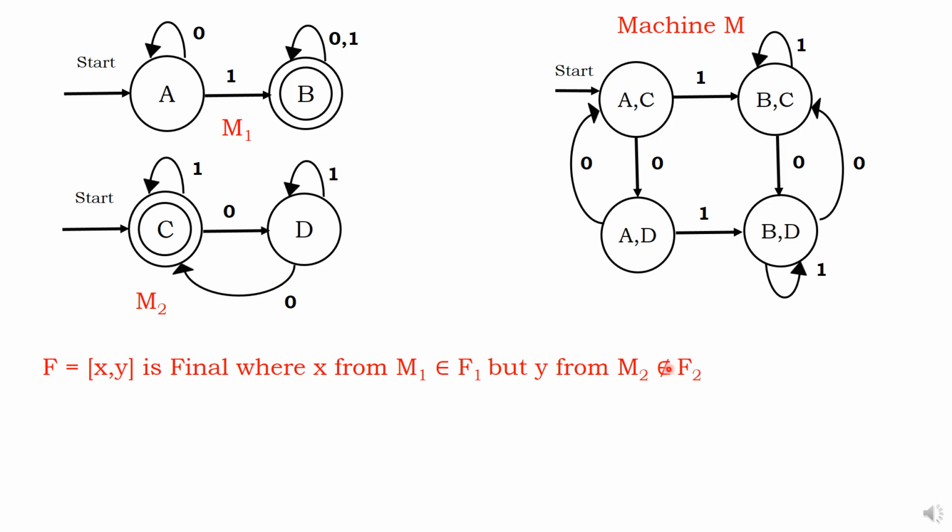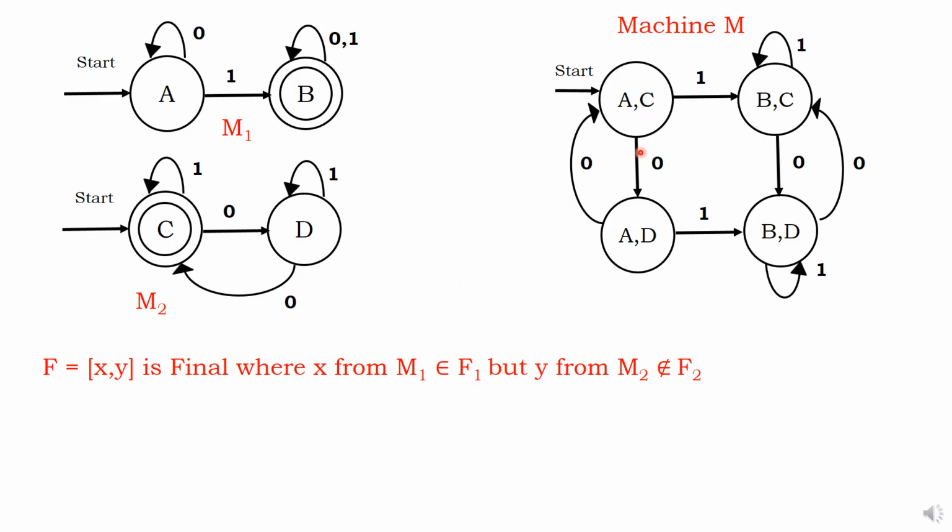Now you tell me what should be the final state. If I take AC as a final state, A should be final of this, C should not be final of this. Controversy, because first letter should be final of first diagram, second letter should not be final of second diagram.